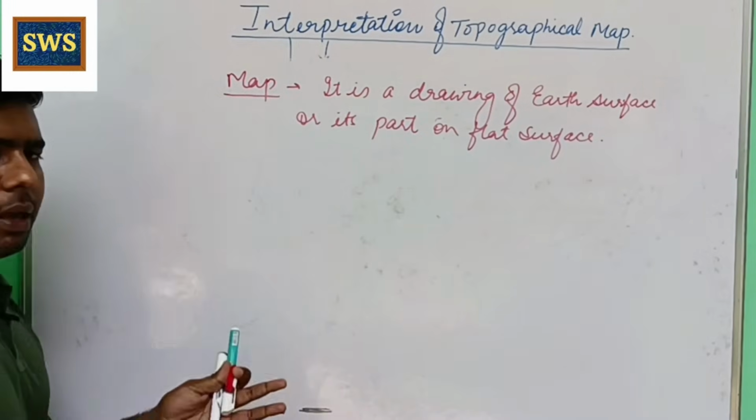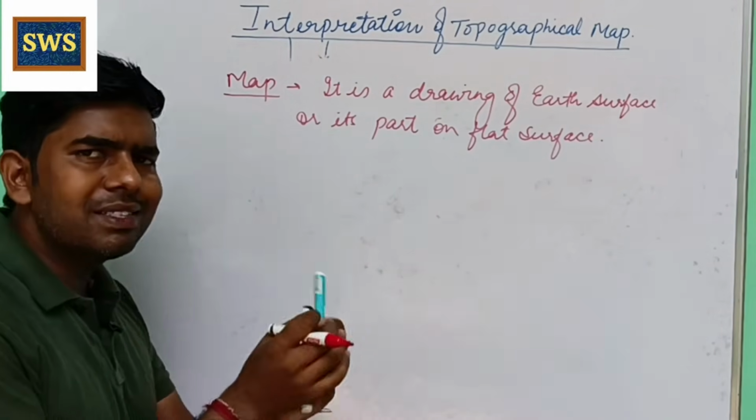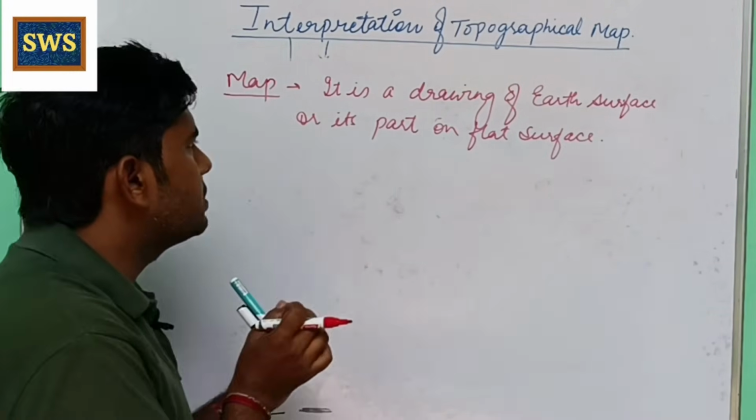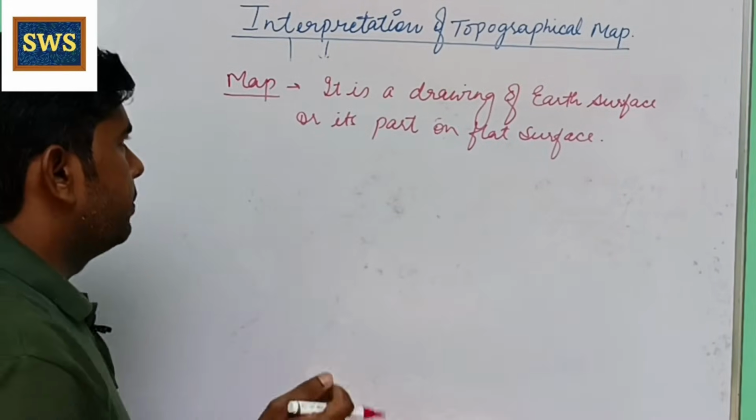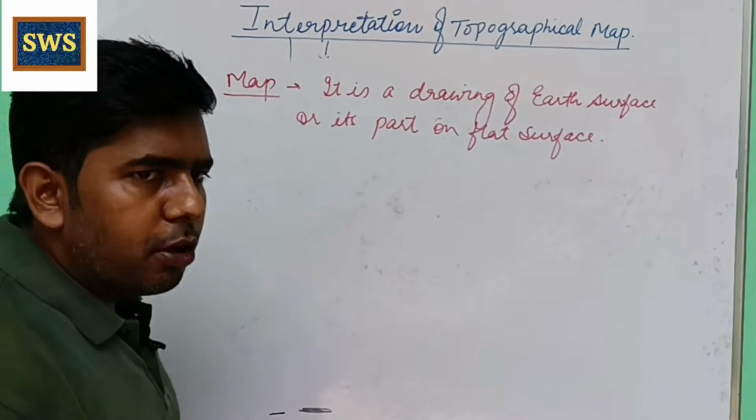Map is a drawing of a surface or its part on a flat surface, that is a map. So how many types of map are there?